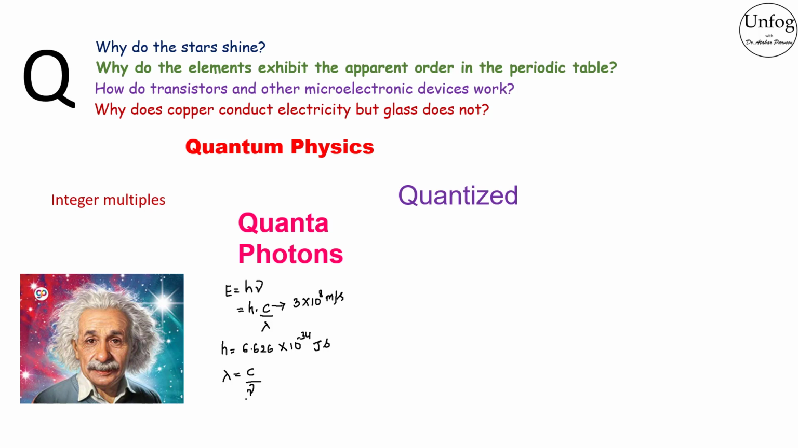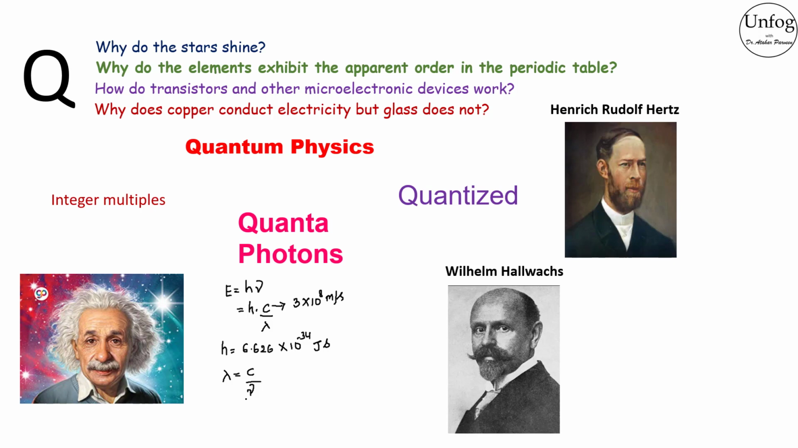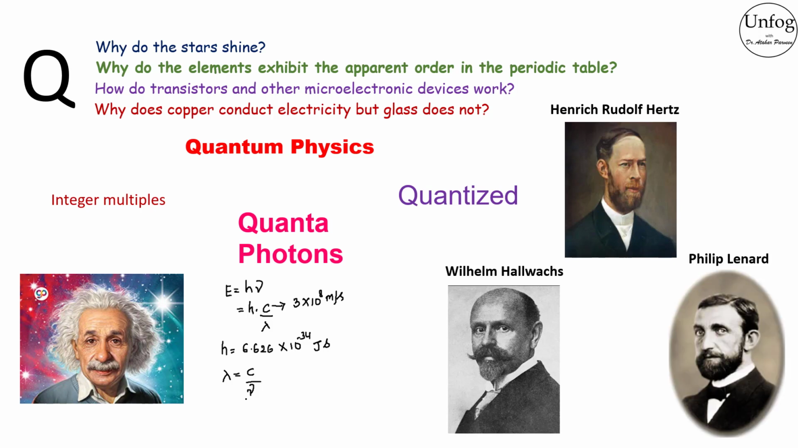Being a theoretical scientist, Einstein did not propose this just like that. His theory of light was based on the experimental findings of three scientists, Heinrich Rudolf Hertz, Wilhelm Hallwachs, and Philipp Lenard. Before starting the story of their experimental works, we need to know what electron emission is.